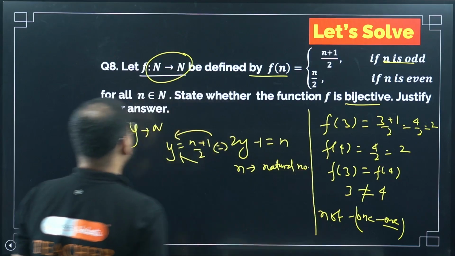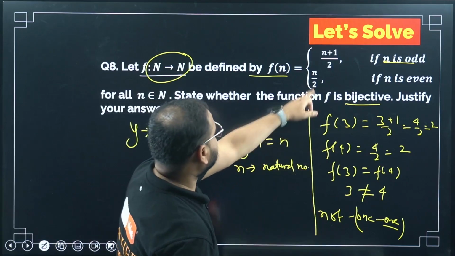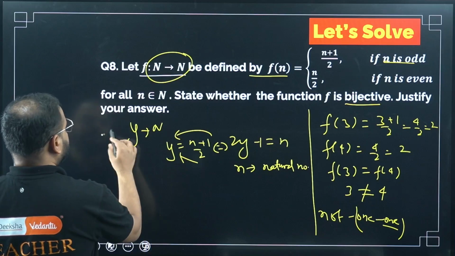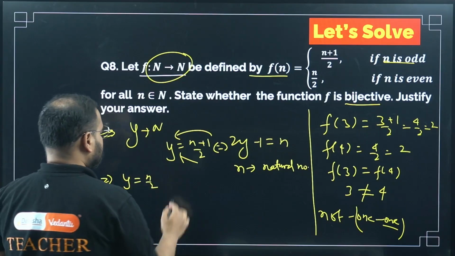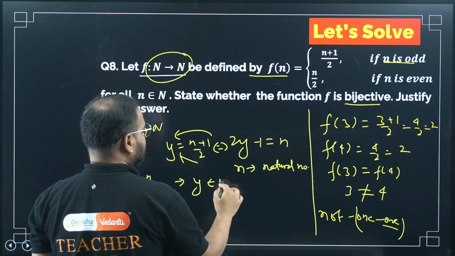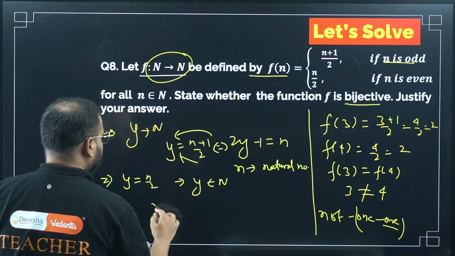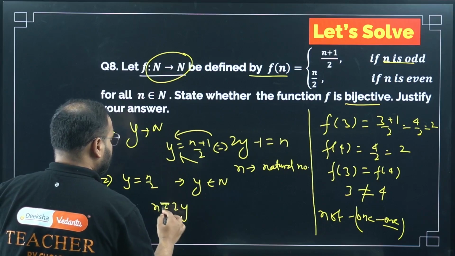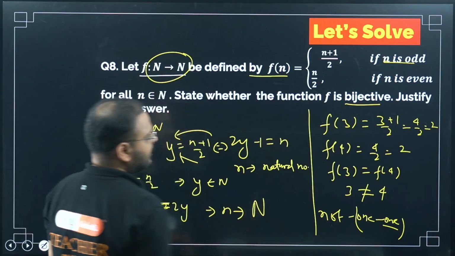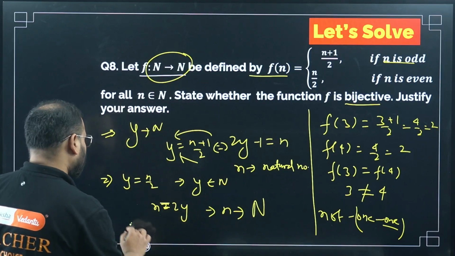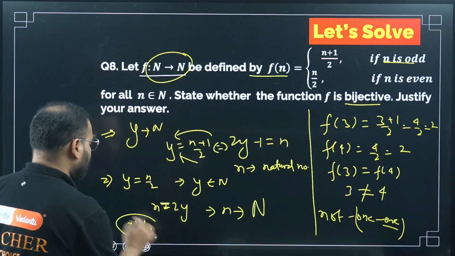Natural number. So yes, second condition, y equal to n by 2. Then what is this giving? I have taken y as a natural number. Then I'll get n equals 2y. What will happen? n will be a natural number again. It means both the conditions are valid. So what is happening? Onto is there. It's an onto function.